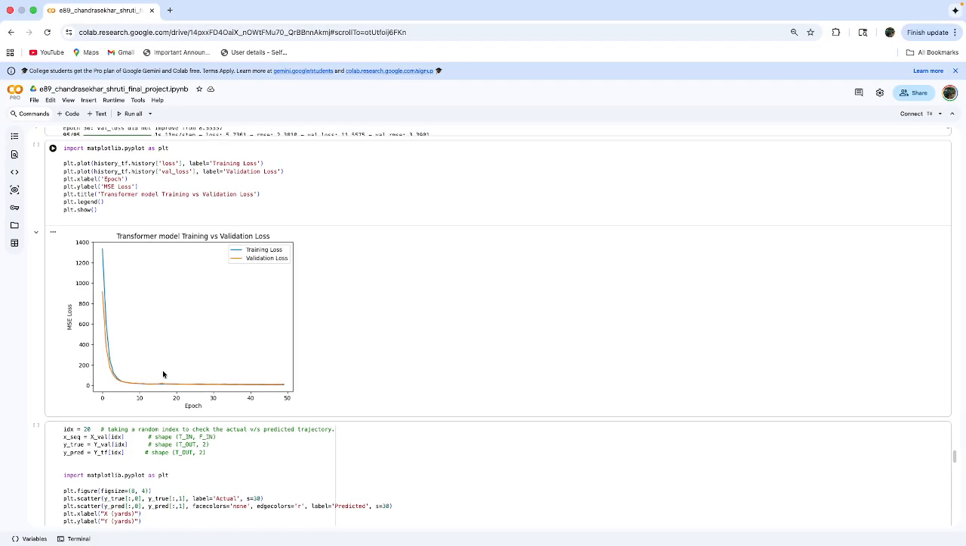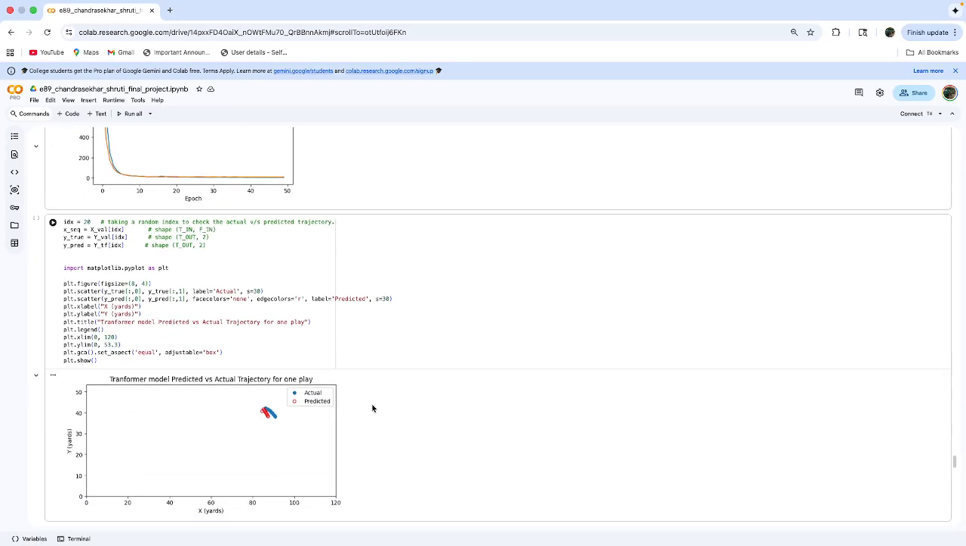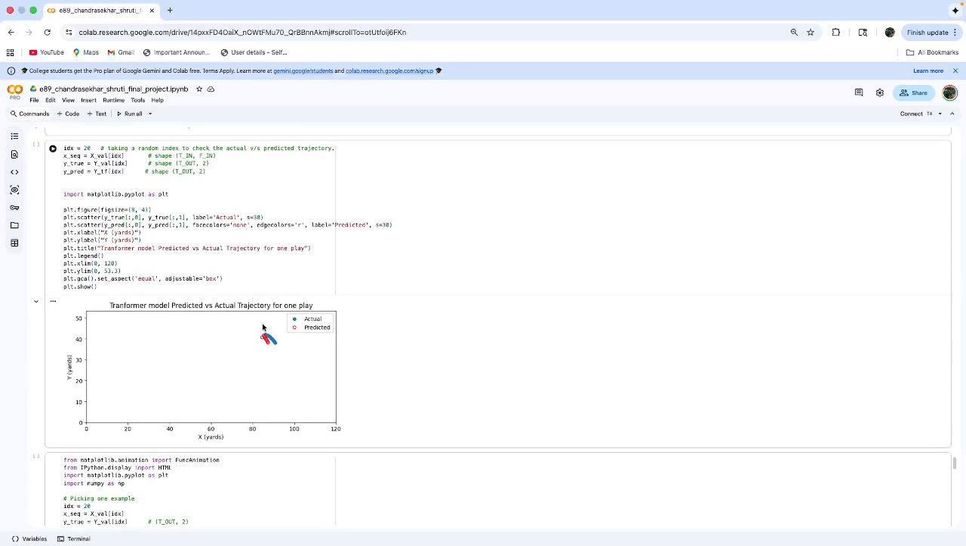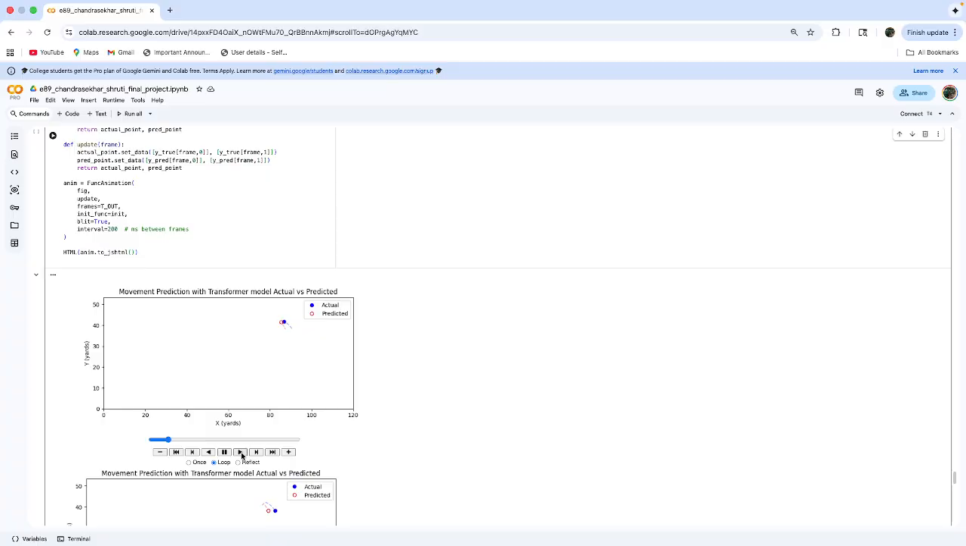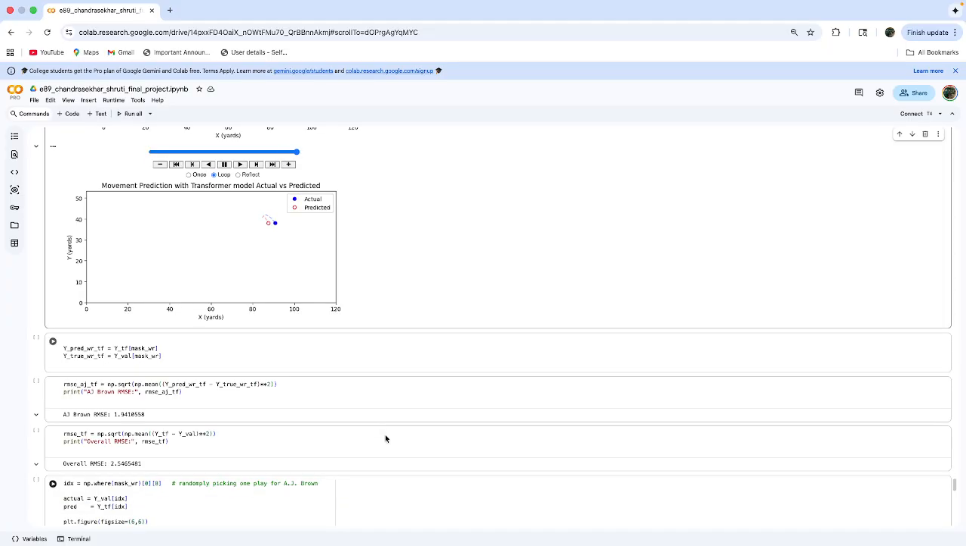You can see the training and the validation curves follow very closely to each other. The only thing is that it has a higher RMSE compared to the other two models. When I plotted the trajectory, you can see a visible difference here, even though I plotted the whole thing from 0 to 120 yards. In the animation, you can visibly see the difference in the transformer model compared to the CNN, etc.